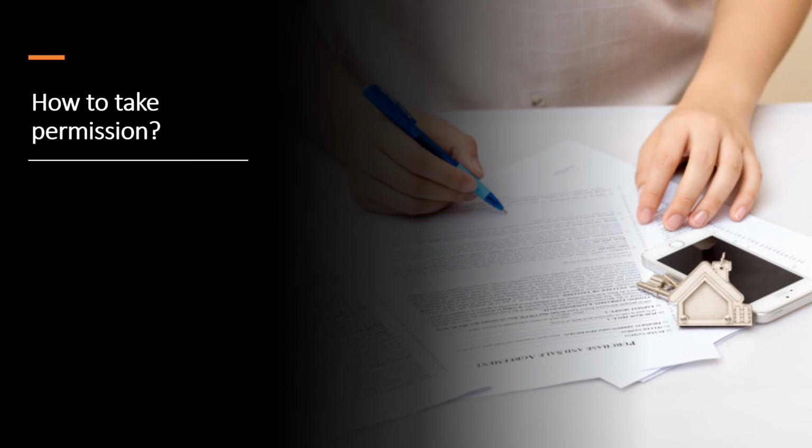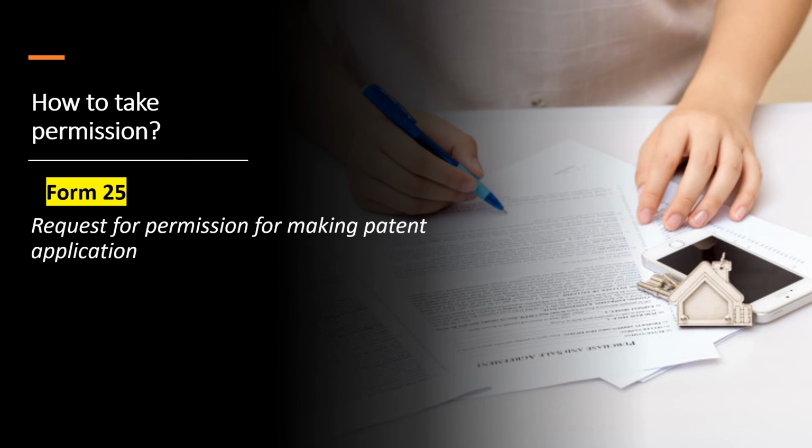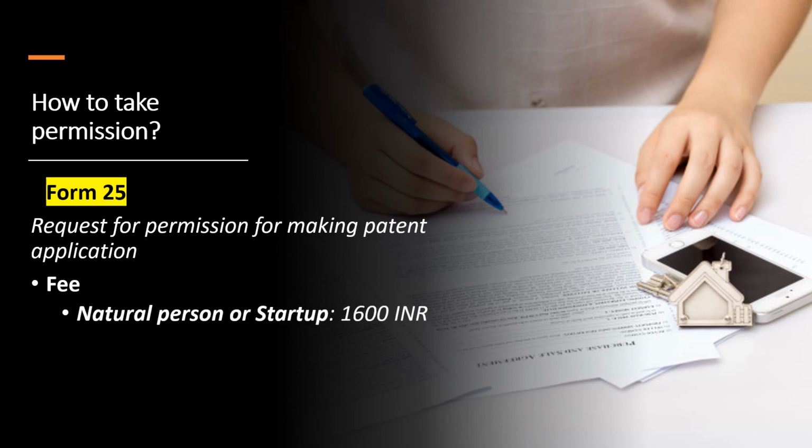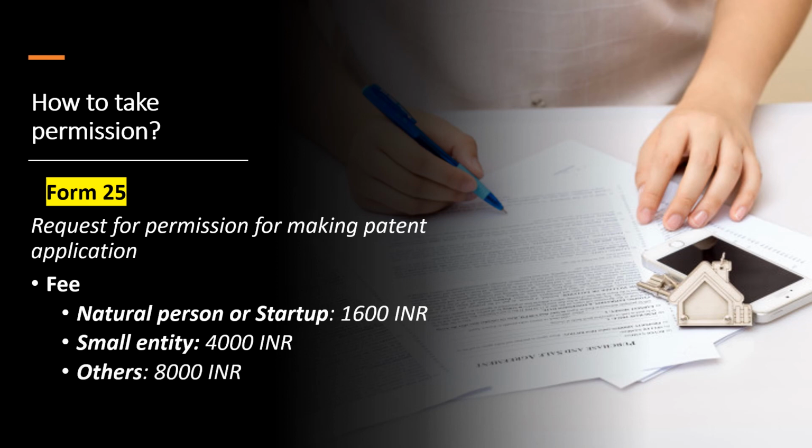In order to take permission to file application in a foreign country under section 39, you have to fill form 25, which is request for permission for making patent application, and fees to be submitted along with form 25 is 1600 rupees for natural person, 4000 rupees for small entity, and 8000 rupees for others.